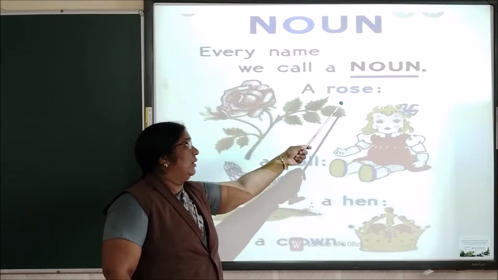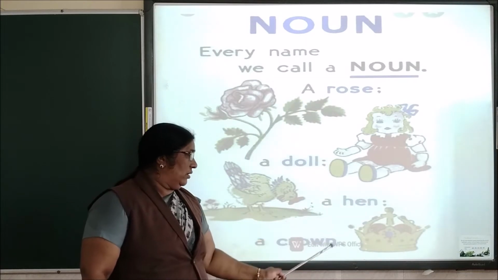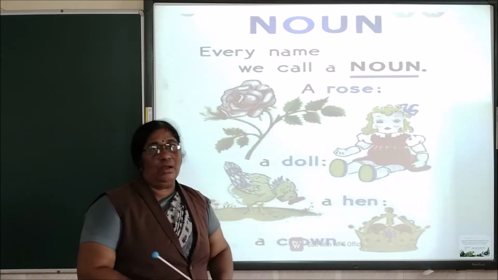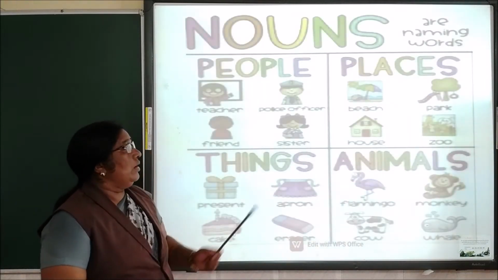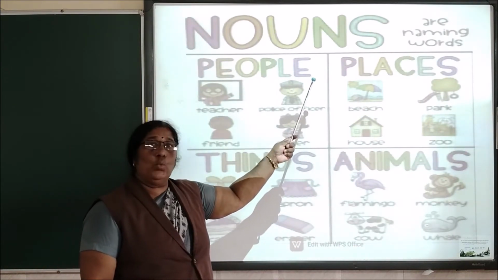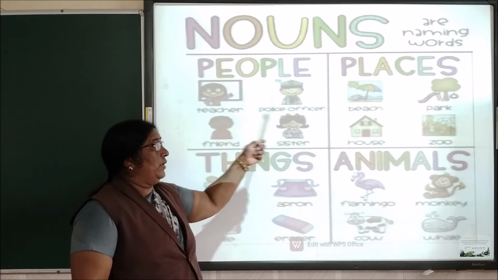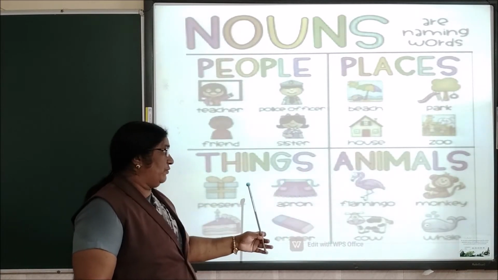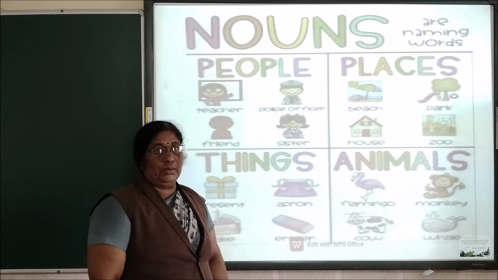Here you can see a rose, a door, a hand, a crown. All these names are nouns. So, nouns are naming words. Names of people, names of places, names of things and names of animals.